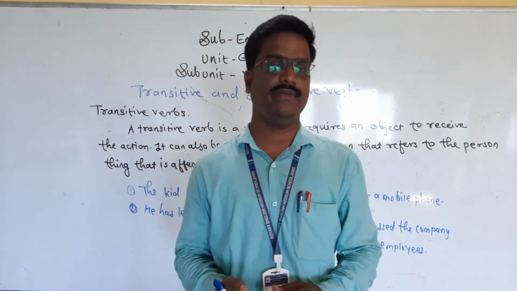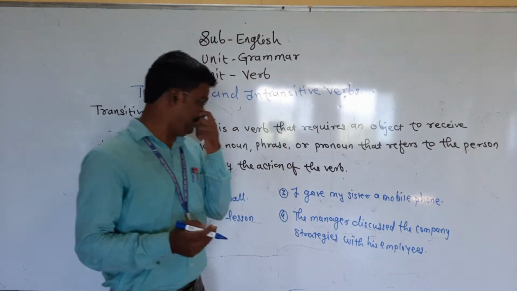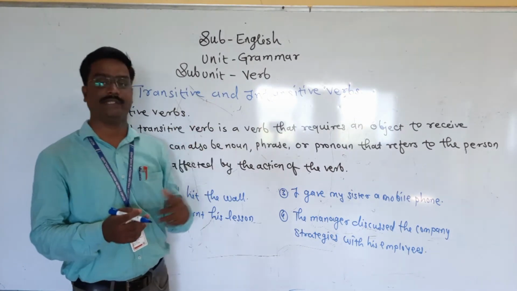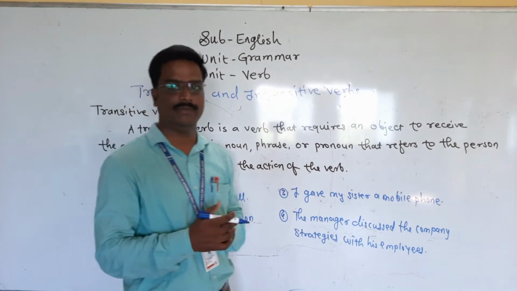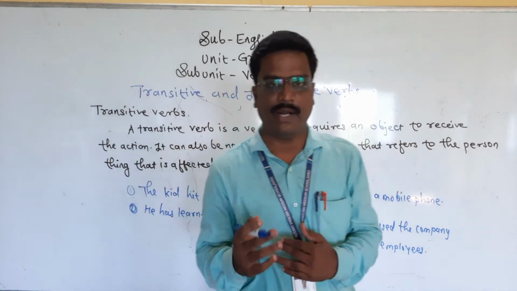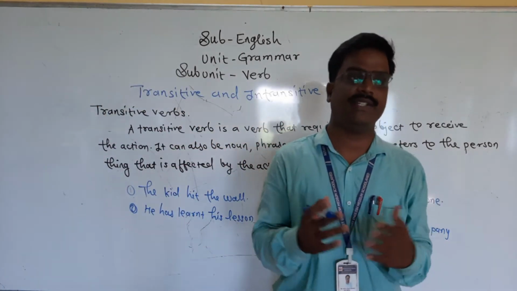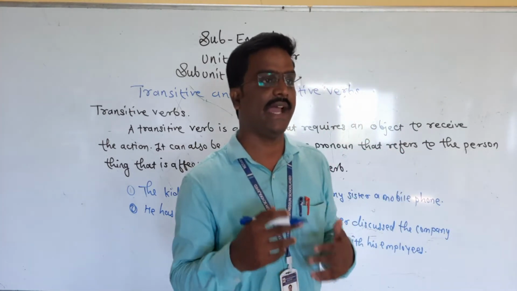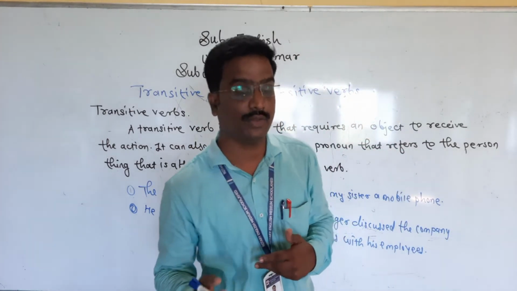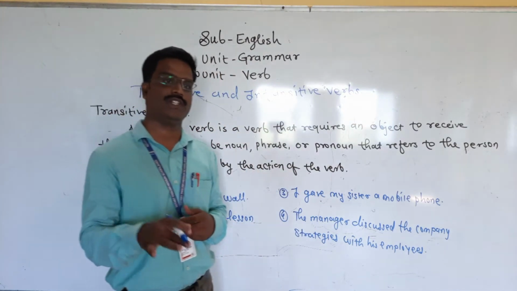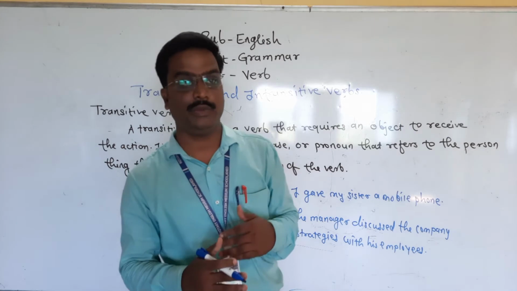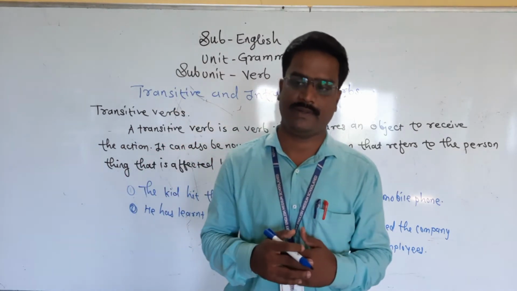In our previous session, we discussed verbs and their different types. In it, we discussed the "to be" form of the verb, as well as the modal auxiliaries, different types of modal auxiliary, for example can, could, and their functions. If you have not watched that video, please watch it. Then only you can understand today's topic.